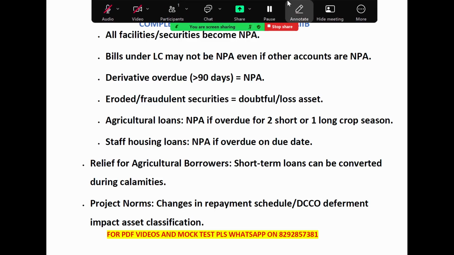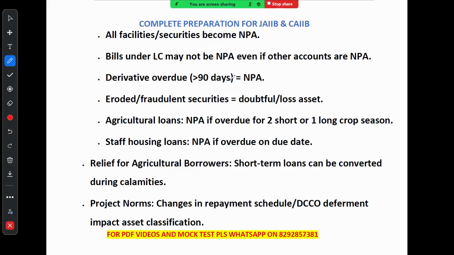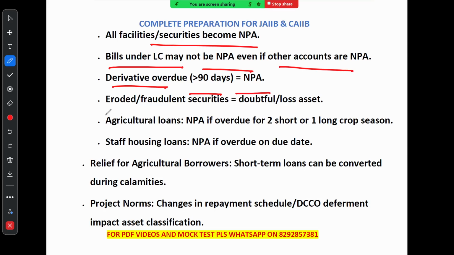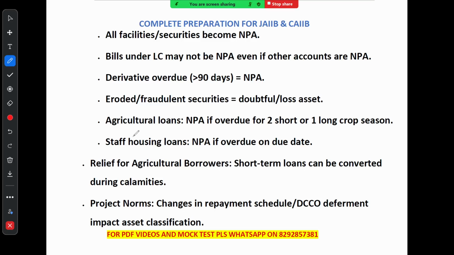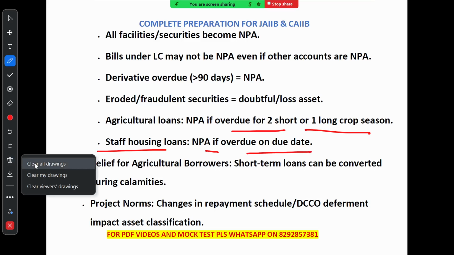If a loan becomes an NPA, remember all related facilities and securities are also considered NPA. However, bills under letter of credit might not become NPA even if other accounts are NPA. For derivatives, if the payments are overdue by more than 90 days, they are treated as NPA. Eroded and fraudulent securities turn into doubtful and loss assets. For agriculture loans, they become NPA if they are overdue for 2 short or 1 long crop season. A staff housing loan becomes NPA if payments are overdue on the due date.